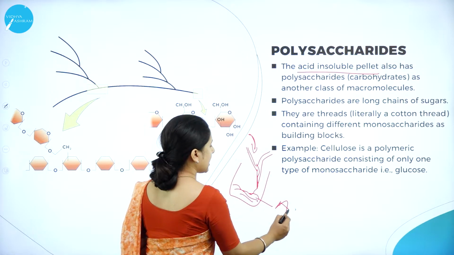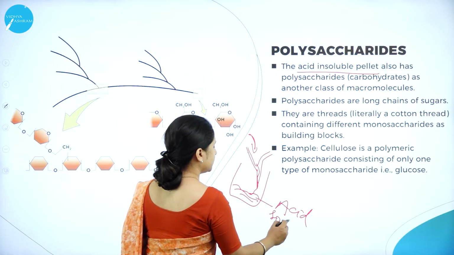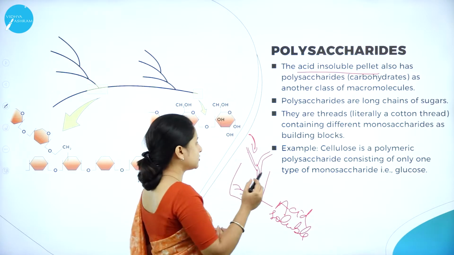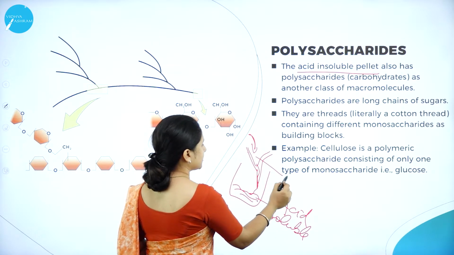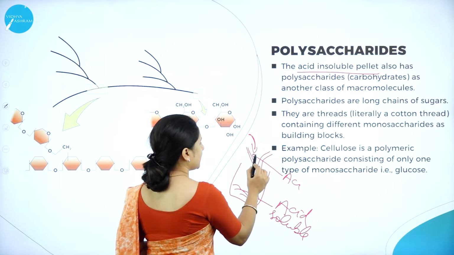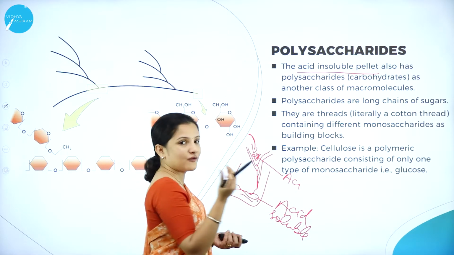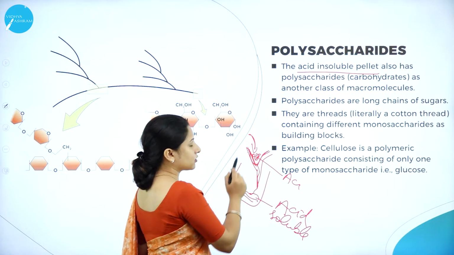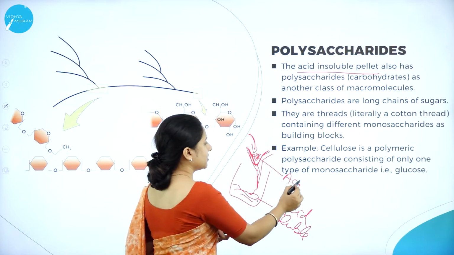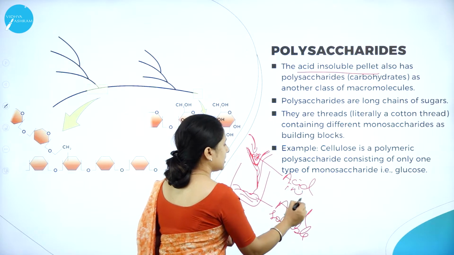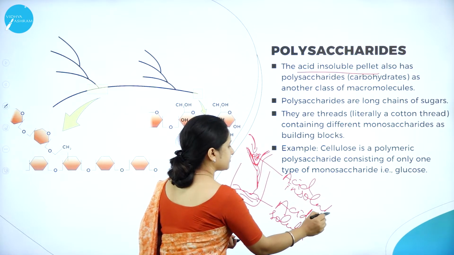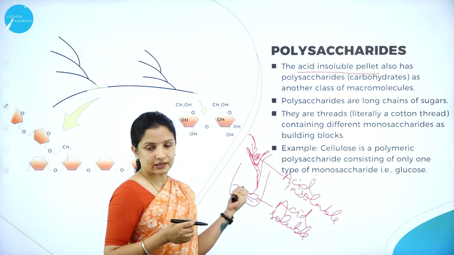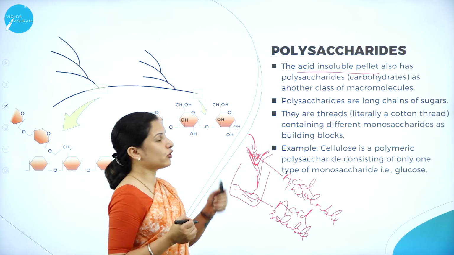So all this will be acid soluble, whereas those which are larger in size will be acid insoluble and will remain here in the form of pellet or slurry or paste, whatever remains in the cheesecloth, cotton cloth or muslin cloth. That is acid insoluble.